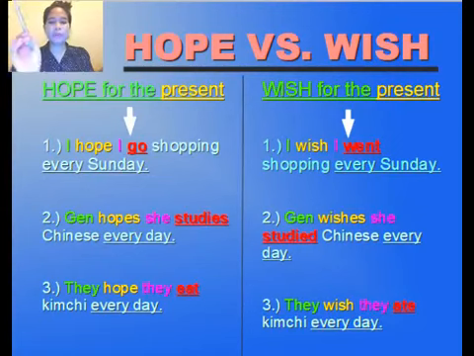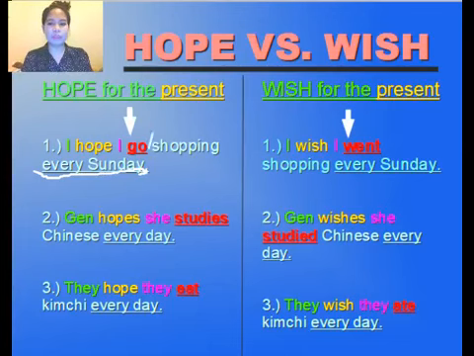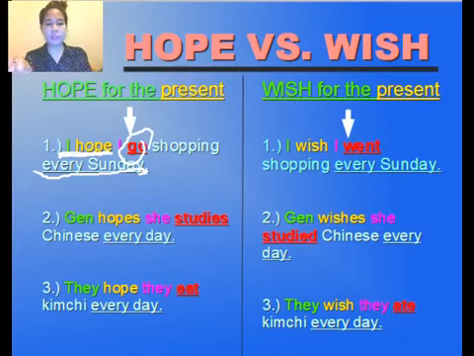If you hope for the present, you have to use, for example, I hope I go shopping every Sunday. That's every Sunday, right? And I'm using go there. It's in the simple present. So you have to use simple present if you hope for the present. Take note, I'm using I hope. I is singular, but that is exempted in grammar. You have to use hope there, and hope has no S. Okay, so that's it. Next, let's move on.